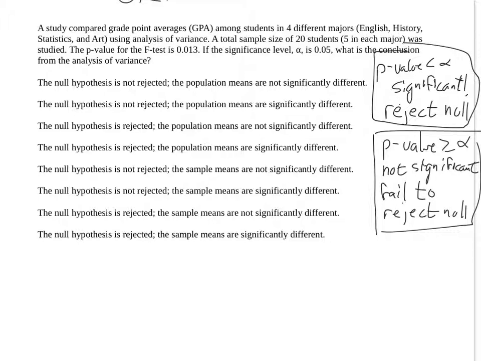Now, you'll notice that these two have the word population means, and these two have the word sample means. Whenever we do a hypothesis test, are we trying to make a statement about the sample or the hypothesis? I hope at this point it becomes kind of reflex. We're always trying to make inference about the hypothesis. Remember, inference is saying, well, this is what I saw in the sample, and so from that, I'm inferring this conclusion about the hypothesis. So we should be talking only about population means. So these guys, write out. We're down to these 2 options up here. And this says the population means are not significantly different, or they are significantly different.